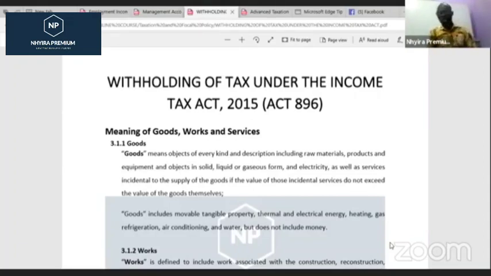So the Tax Act requires that when we make payment for certain activities, we have to withhold part of the tax. For instance, if I owe you 100,000 Ghana cedis, maybe for service, we will look at the rates later on. I'm paying you the 100,000, but I'm not supposed to pay you all of it. I'm supposed to retain a percentage of that, either 3.5% or 7% or 5%, depending on whether it is goods, services, or works.